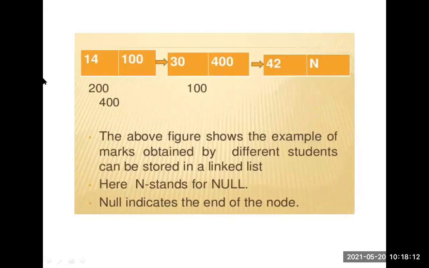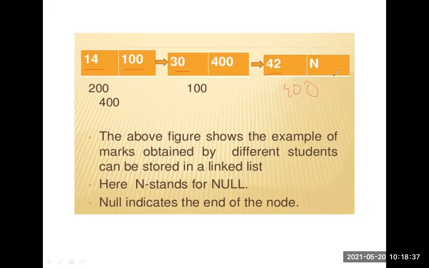Next, see here the pictorial representation of a single linked list. In this, the data is 14, 30, 42, whereas these are the addresses. So 100 is the address of this node and 400 is the address of this node.